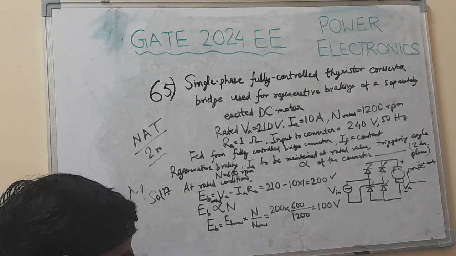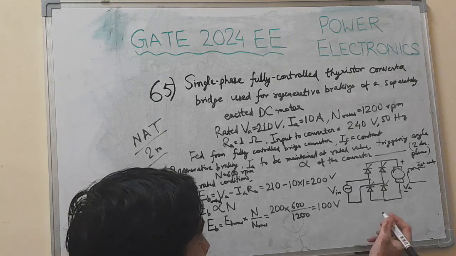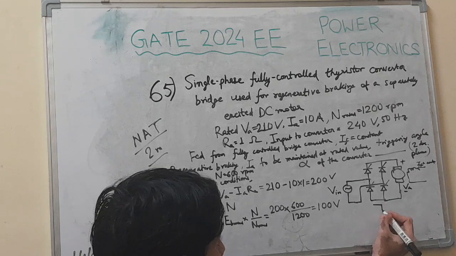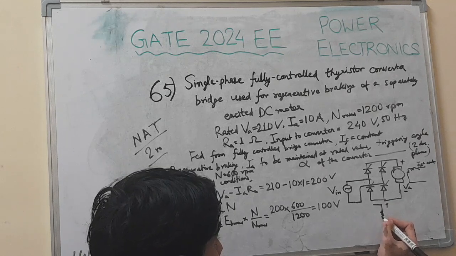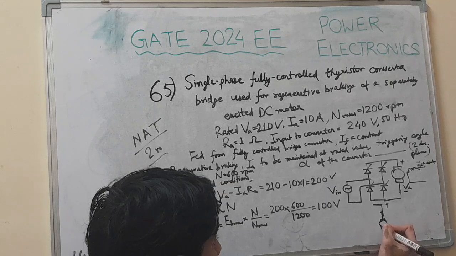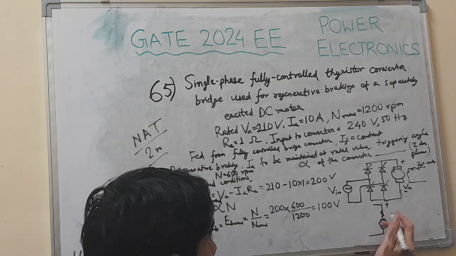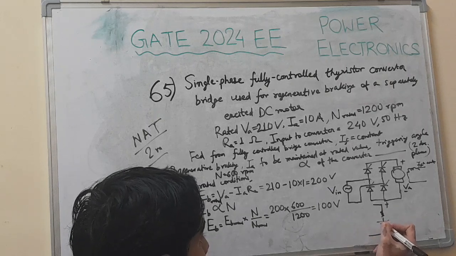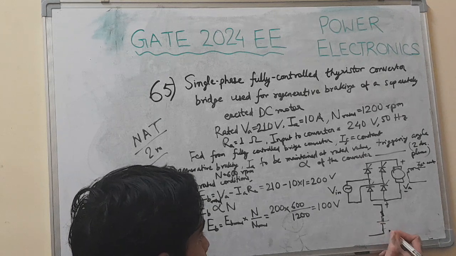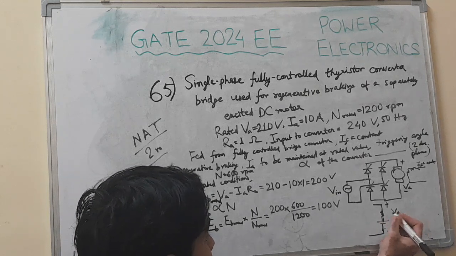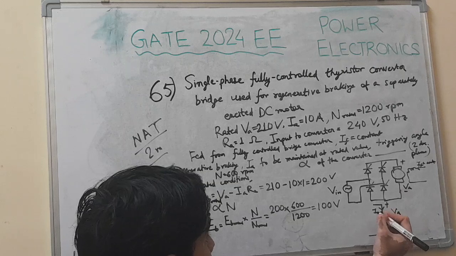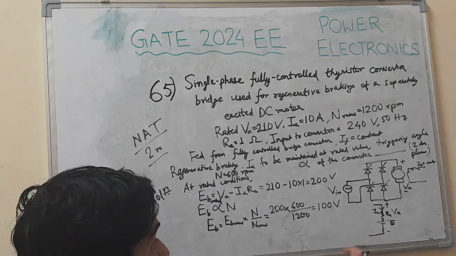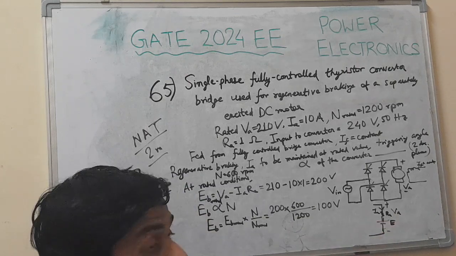Very easy. Now, what happens in regenerative braking? In normal operating conditions, this is VA, this is IA, this is EB. But when regenerative braking happens, the polarity of EB reverses.